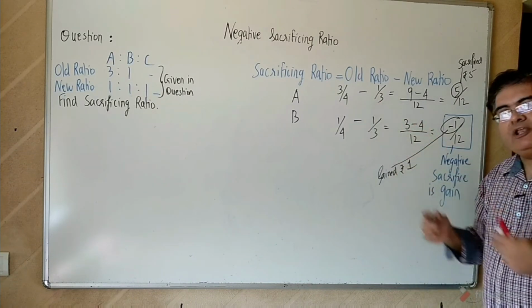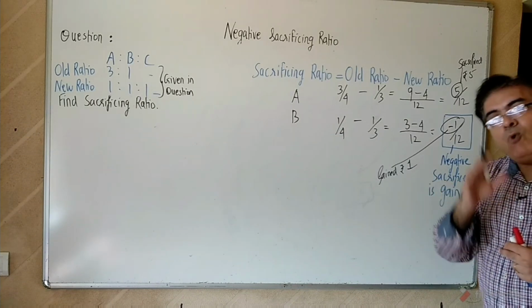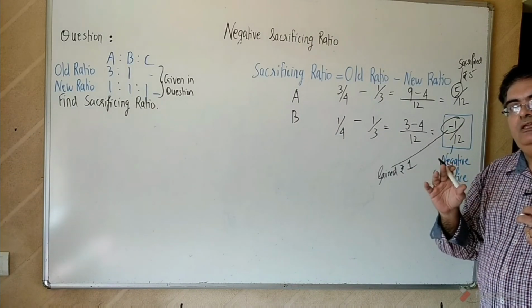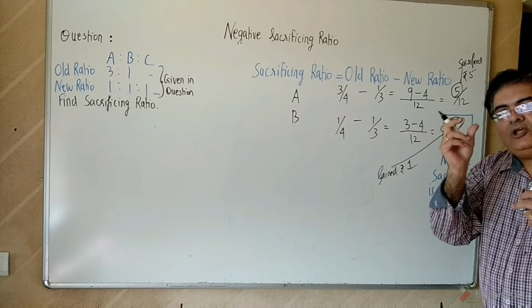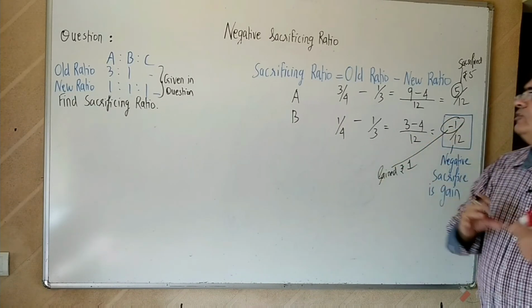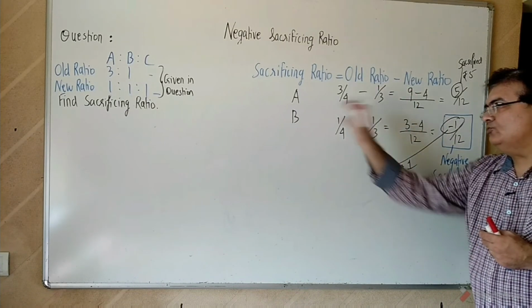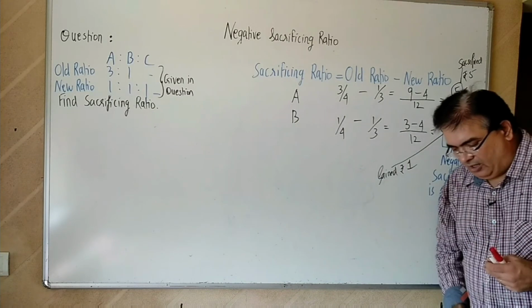If you remember that working, so you can get the answer in the fraction also. But the more clarity would be by taking a particular amount, distributing it among old partners, distributing it among the new partners, and then seeing the difference, as I explained to you in the earlier discussion.